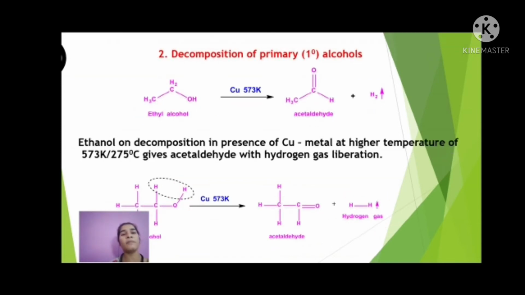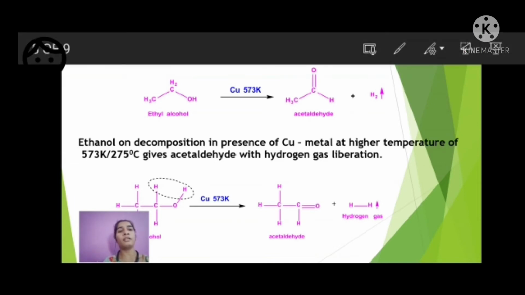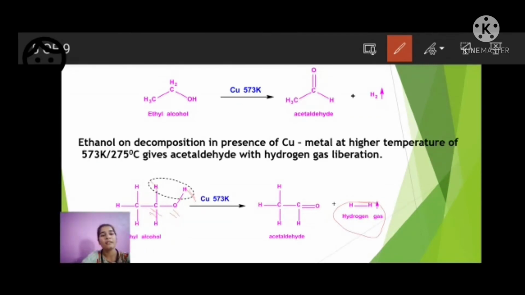Let's now see the second, decomposition of primary alcohol. Ethanol on decomposition in the presence of copper metal at a high temperature of 573 Kelvin gives acetaldehyde with liberation of hydrogen gas. This hydrogen and this carbon, this hydrogen and this oxygen are liberated as hydrogen gas, and the rest compound is acetaldehyde.